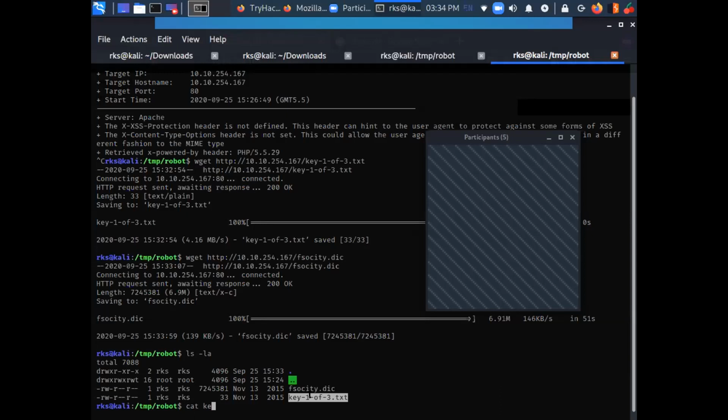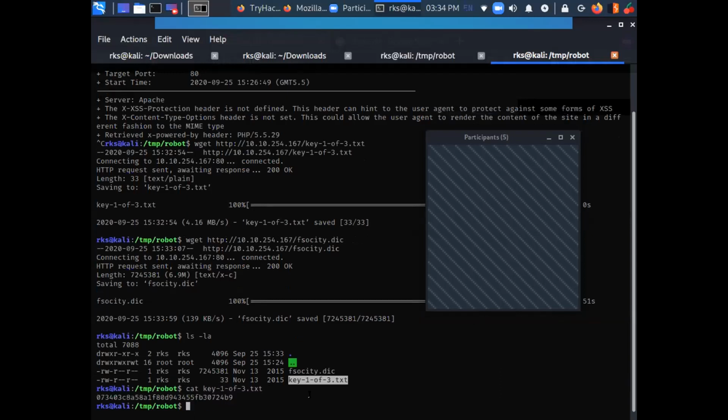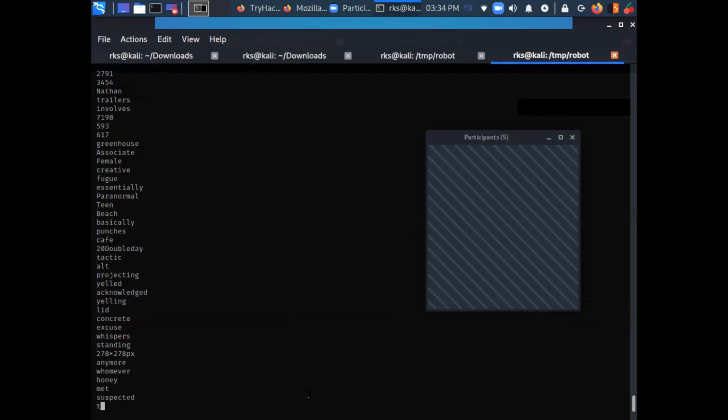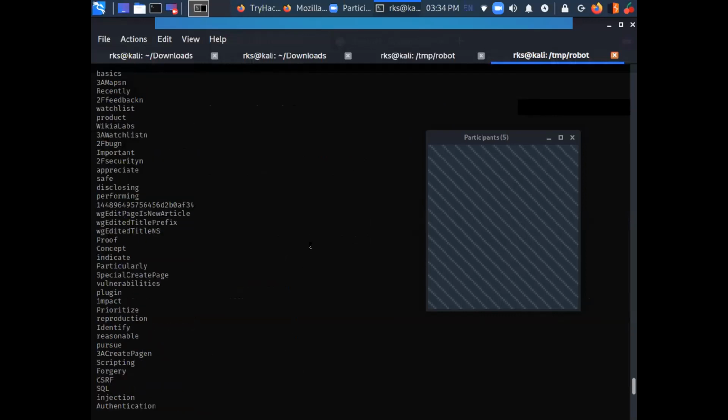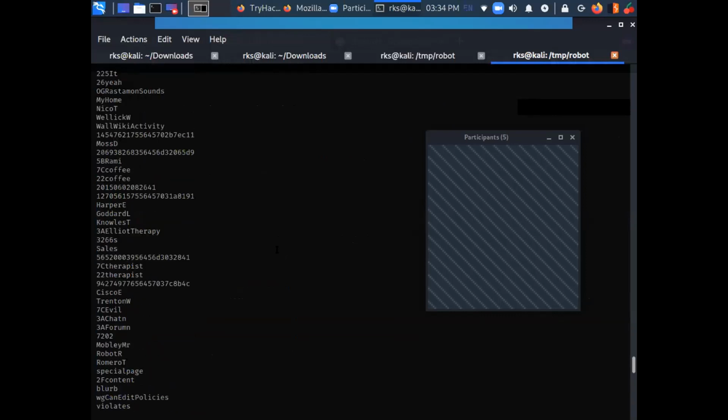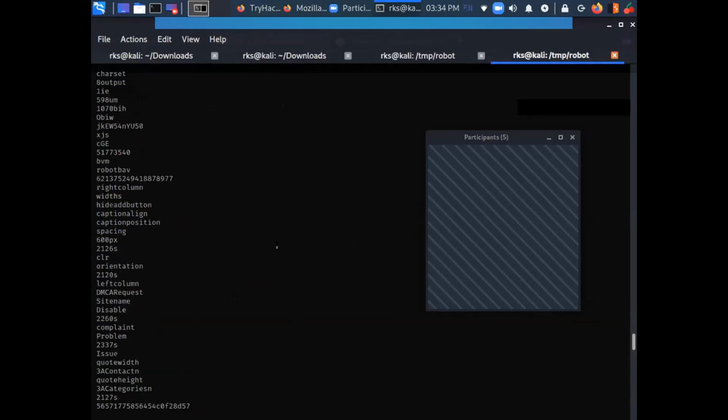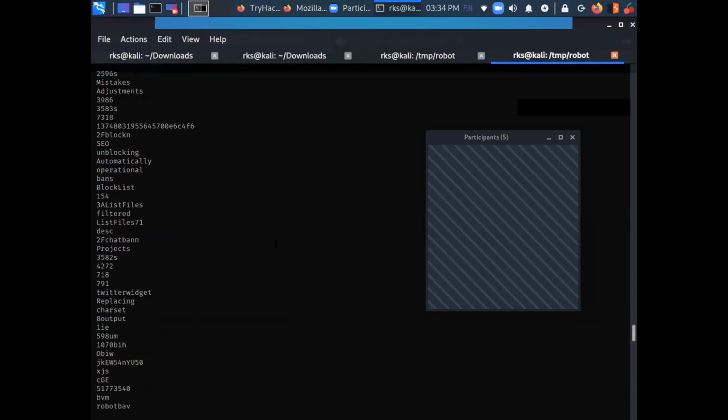Let's just do cat. This is one file, another file is fsocity.dic. Let's try to read this file. And by reading this file, what I can understand is this is probably some sort of dictionary or word list, you can say. Right, guys? This is a word list. Yes, sir, this is a dictionary.